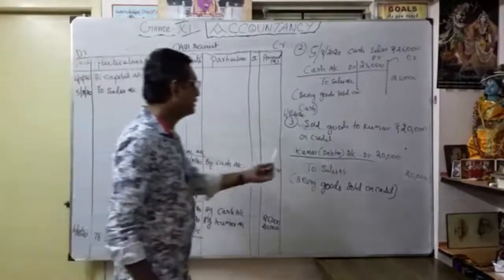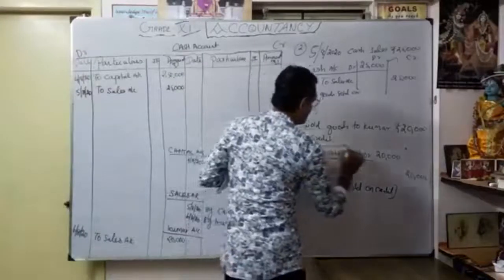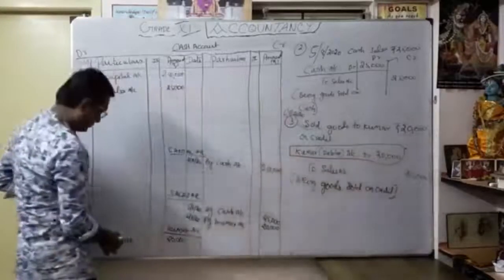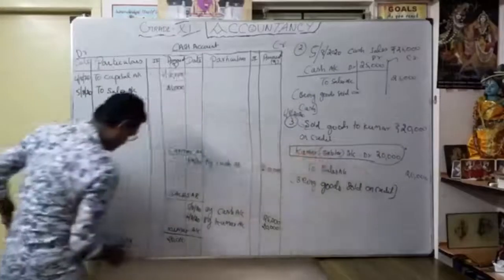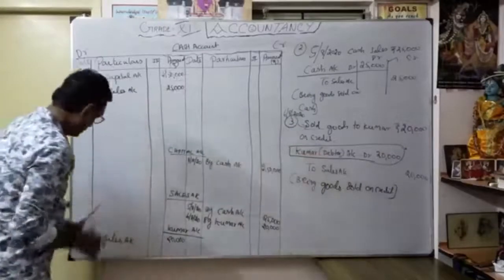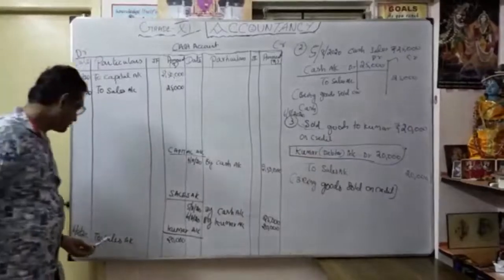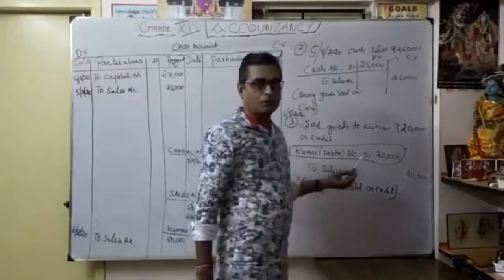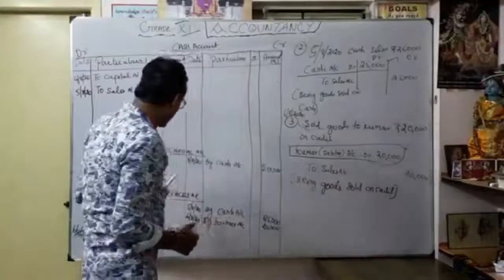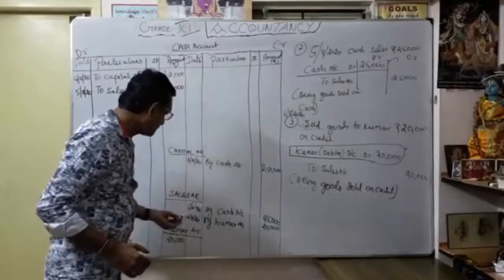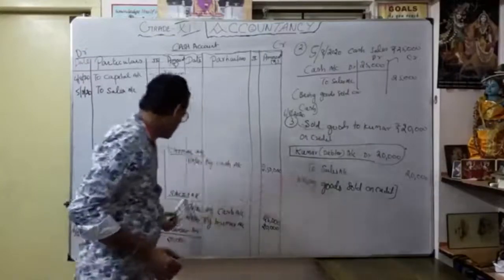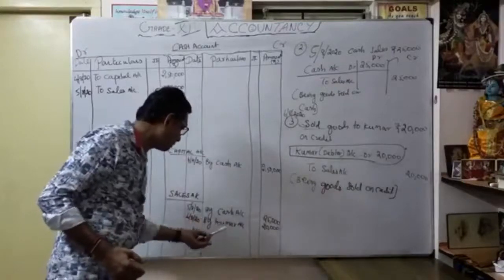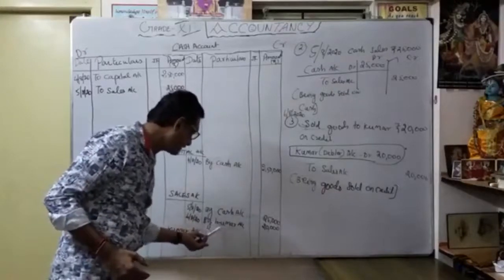Whatever this is, I consider this the first base, the debit part. Okay, I open Kumar account. Kumar account debit to sales account, date 6th August 2020, to sales account 20,000. Then I want to open sales account, so I verify. Yes, sales account is already open. So here, in the sales account, I mention by Kumar account. Here the sales against Kumar account, what does it mean? Here I consider credit sales.